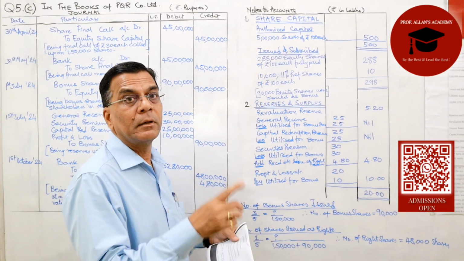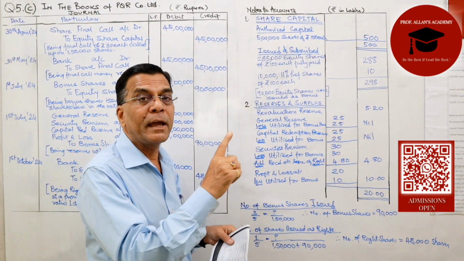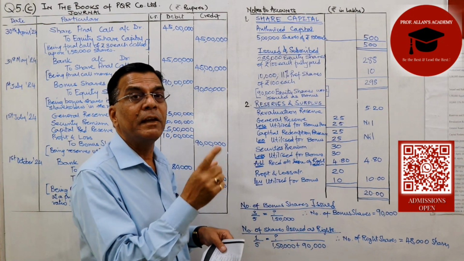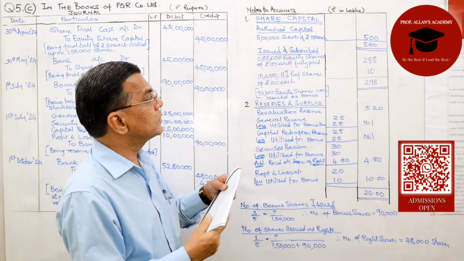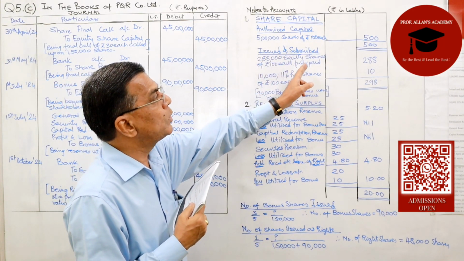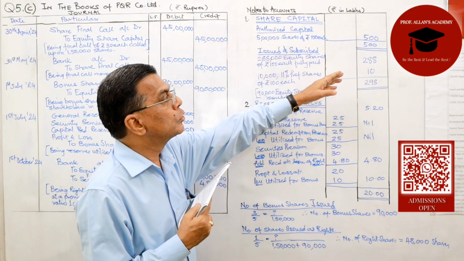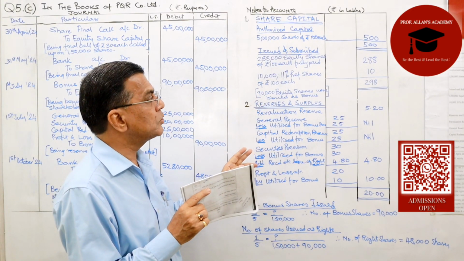Issued and subscribed, that comes to 2,88,000. How 2,88,000? 1,50,000 that were already issued. Then we issued 90,000 as bonus, and then 48,000 was issued as right shares. Therefore, it comes to 2,88,000 equity shares. That is 288 lakhs. Preference shares, there is no change.